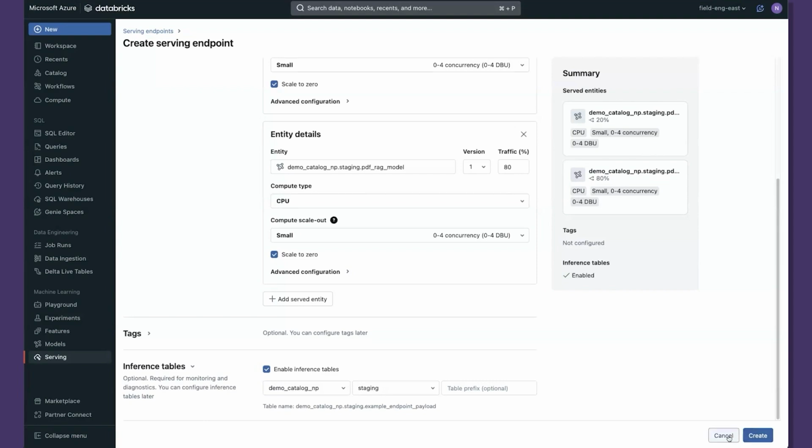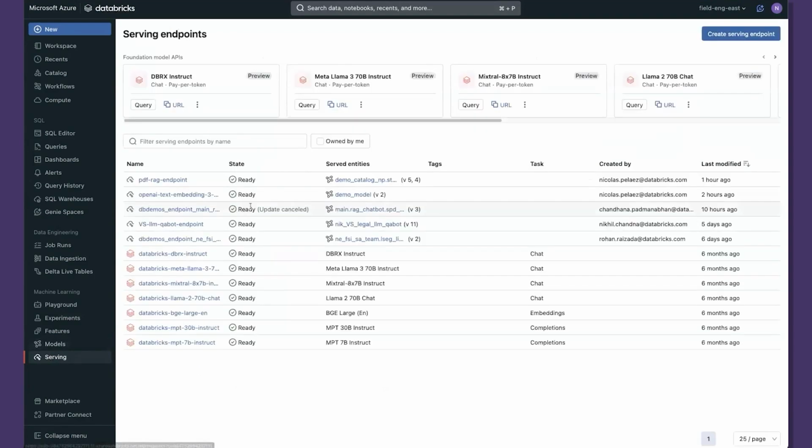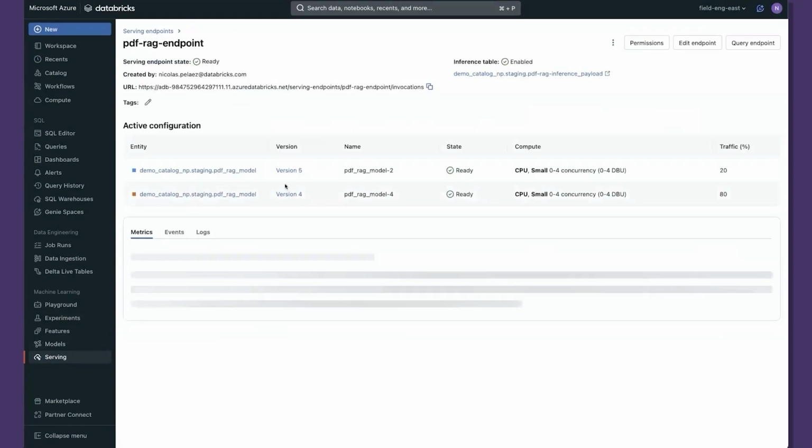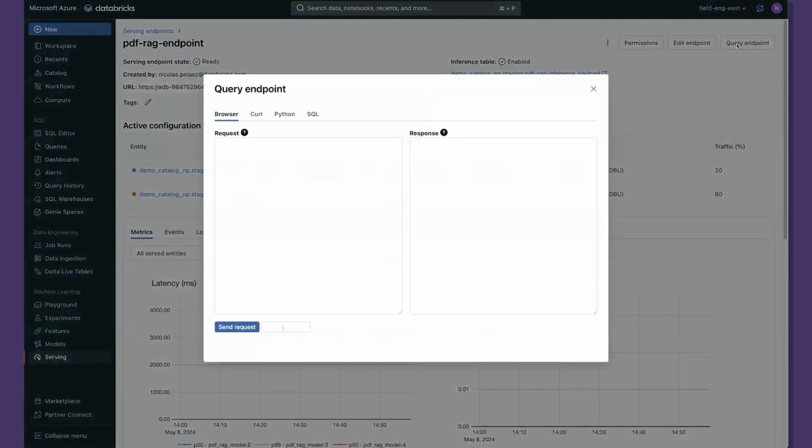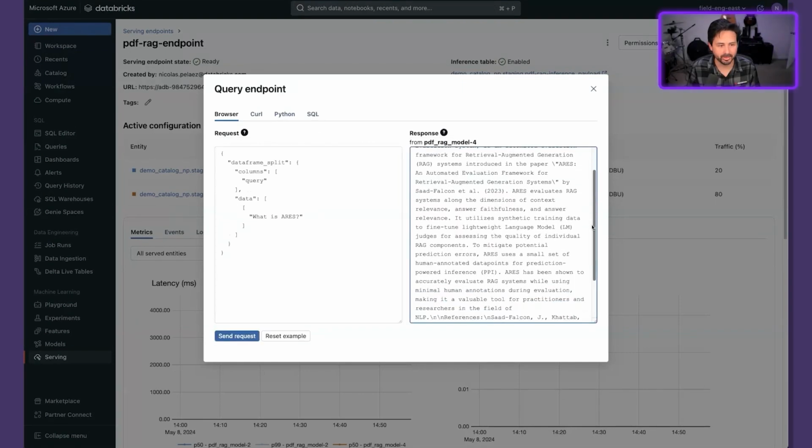So we've already created one. I'll just go show you what that actually looks like. If we go to PDF RAG endpoint, you'll see that we have 2 models. We've got traffic split 20/80 between the 2. We can actually query this endpoint. So you'll see it loads us up with the example that we used while we were creating it. What is Aries? We can send that request out. Oh, there we go. Awesome.